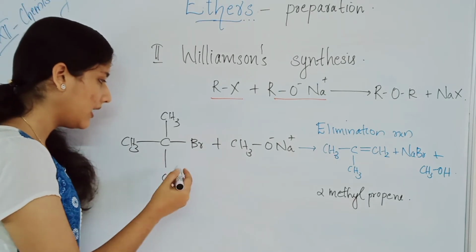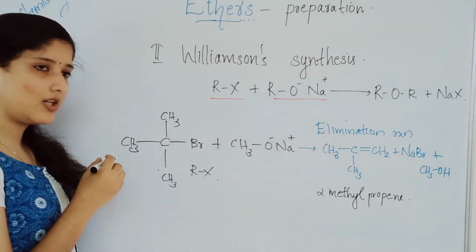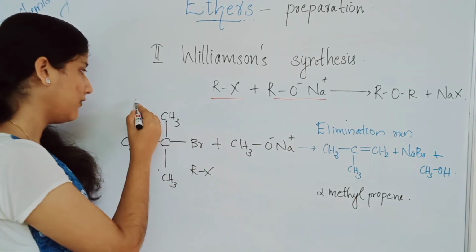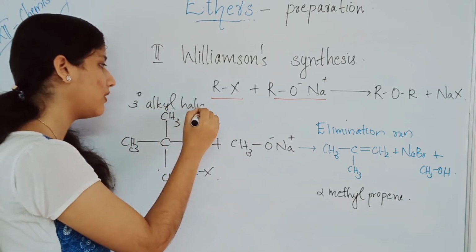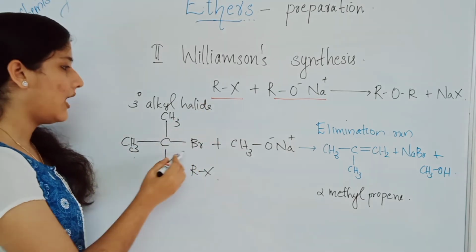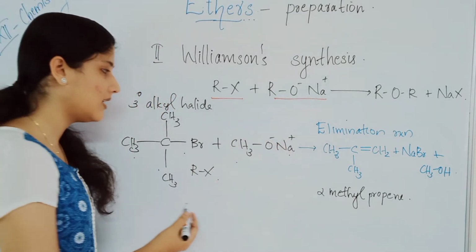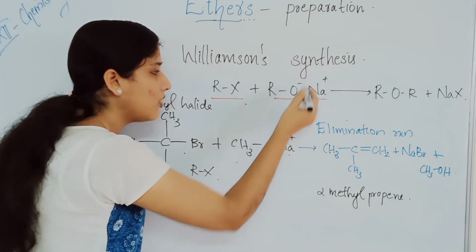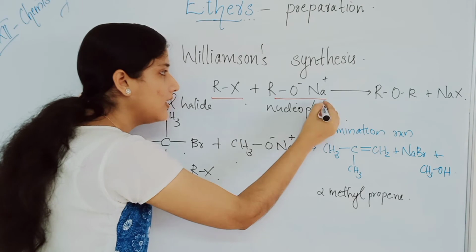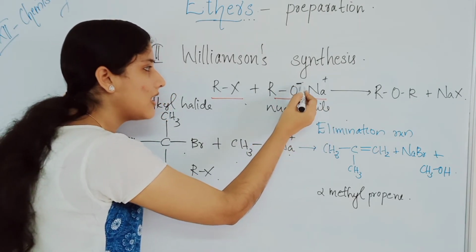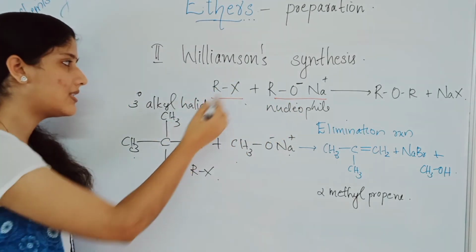So the primary alkyl group here is CH3. This is a tertiary alkyl halide. If we are taking a tertiary alkyl halide with a primary alkoxide, here in this reaction the alkoxide acts as a nucleophile, isn't it? The oxygen with the minus charge acts as a nucleophile, attacks the alkyl group, and the X leaves.